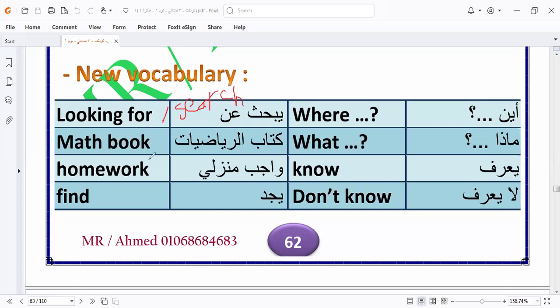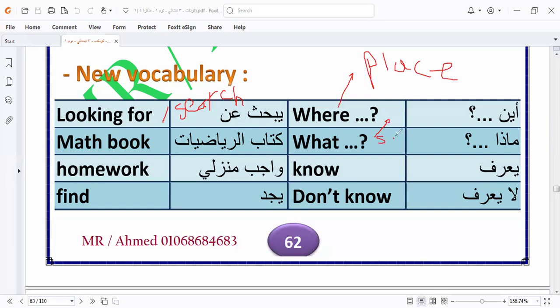Here we have math book and homework. All of us know homework. We ask about place with where, and we use what to ask about something.